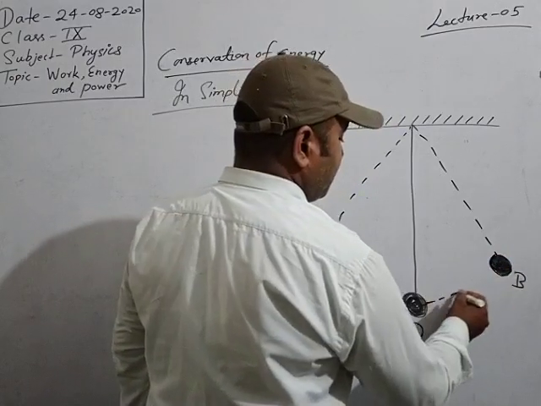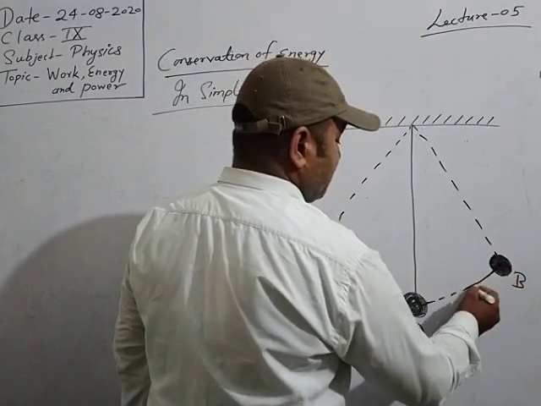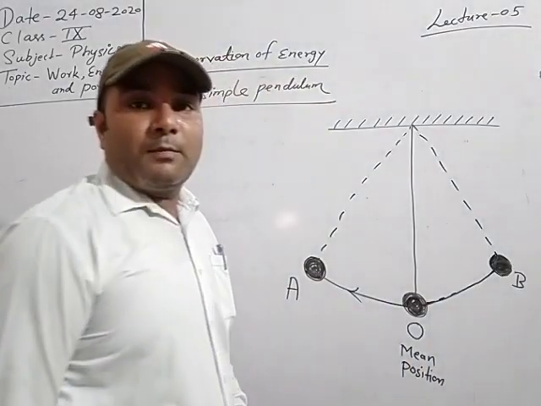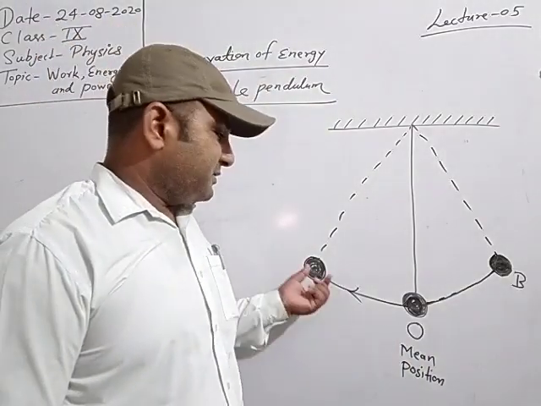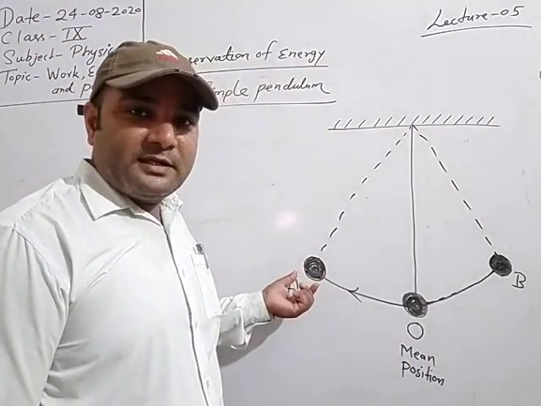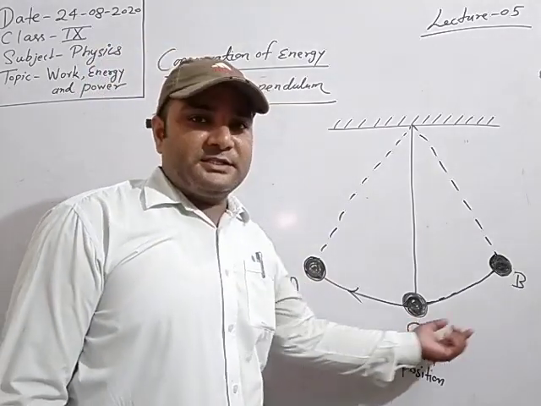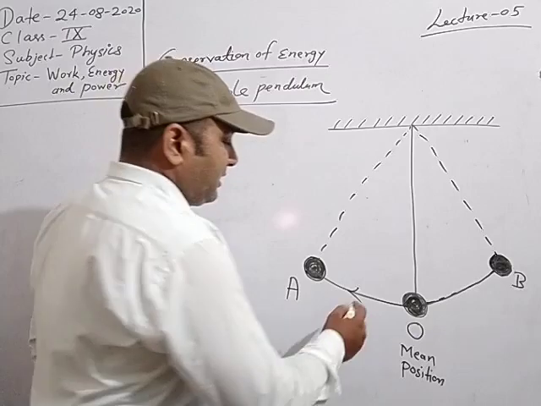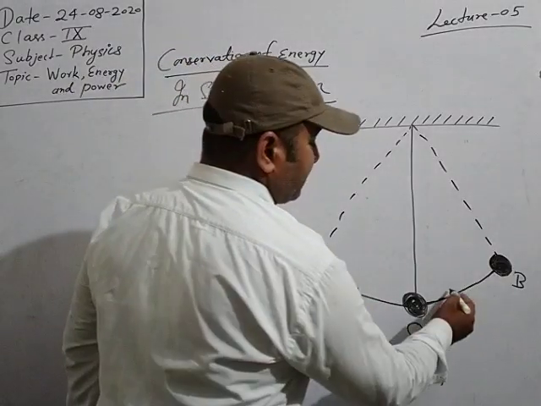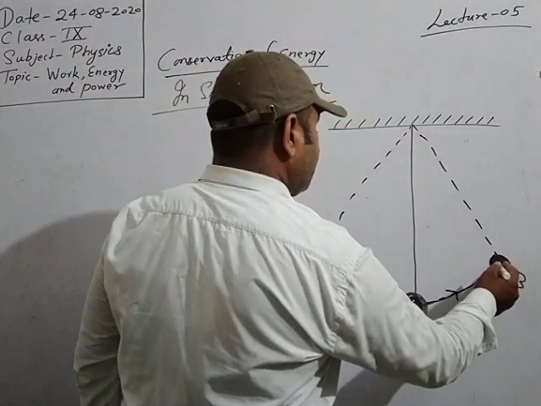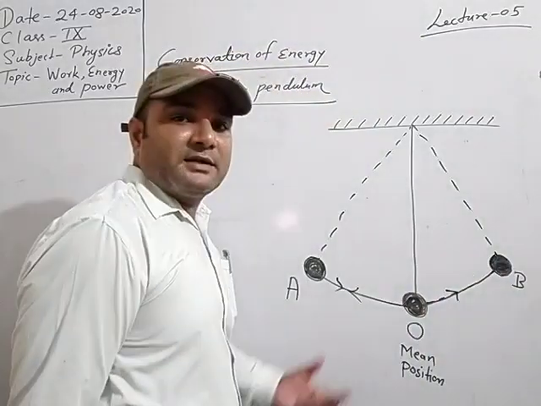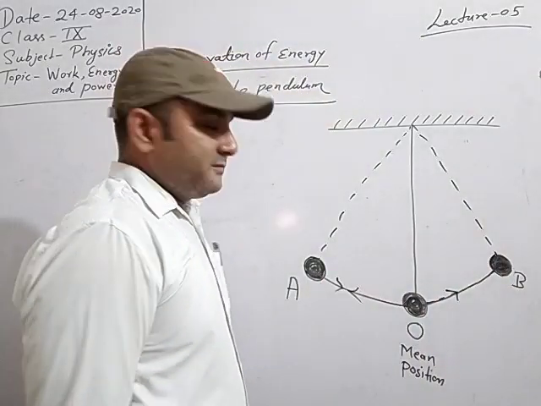It means the position of the bob changes when we reach from point A, then passing through O reach point B. But when the body reaches point B, then the position of B will be the maximum height from ground level.